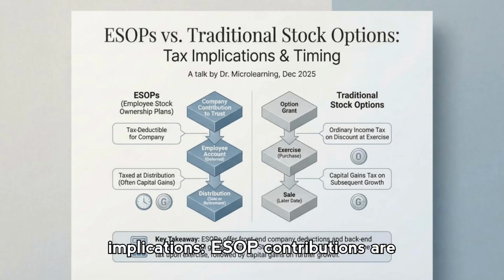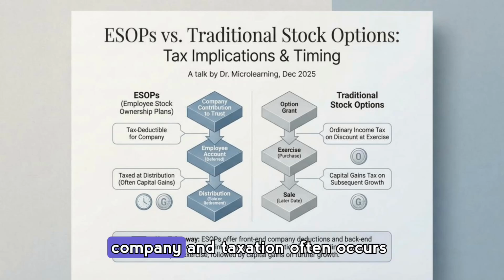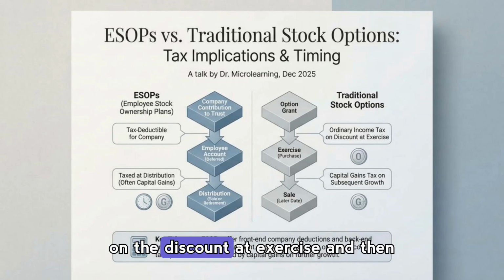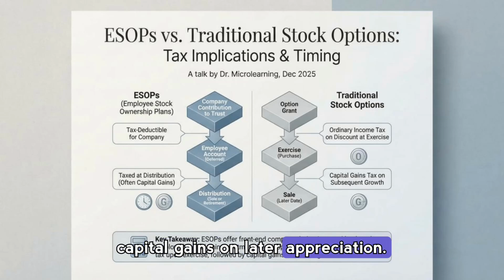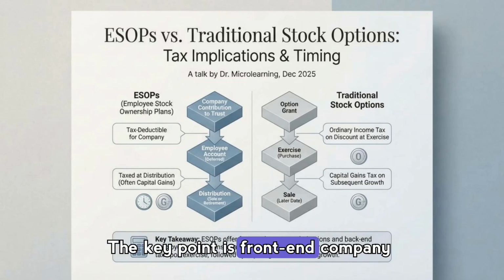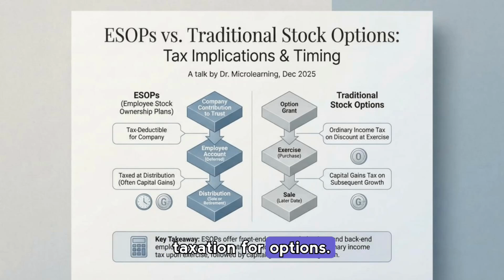ESOP contributions are typically tax-deductible for the company, and taxation often occurs at distribution, which can mean capital gains treatment for employees, while traditional stock options trigger ordinary income tax on the discount at exercise, and then capital gains on later appreciation. The key point is front-end company deductions versus immediate income taxation for options.